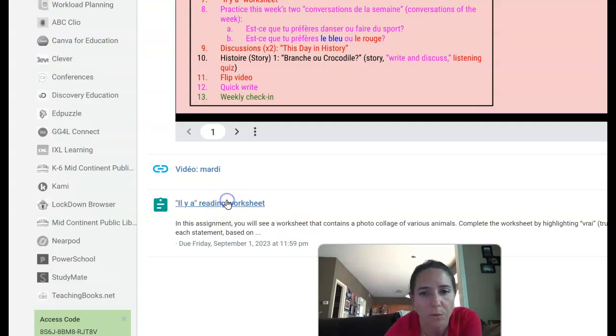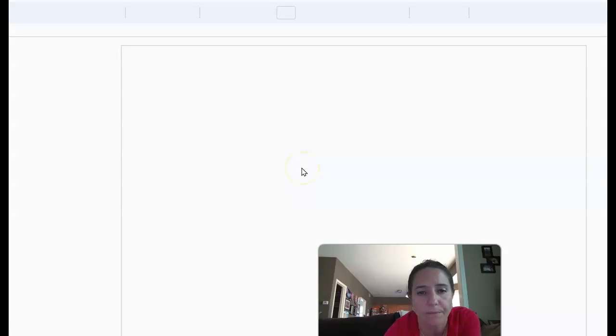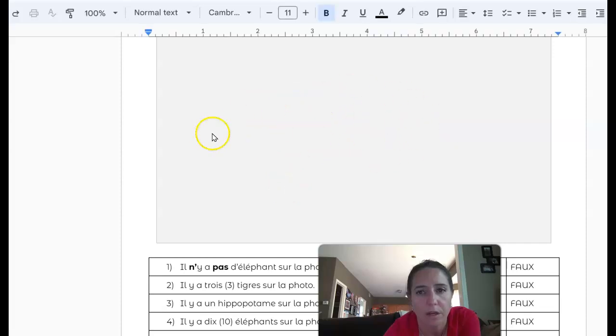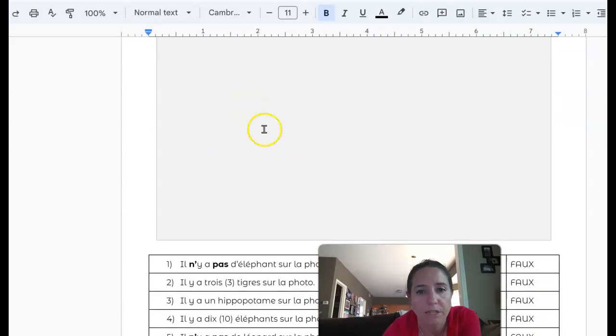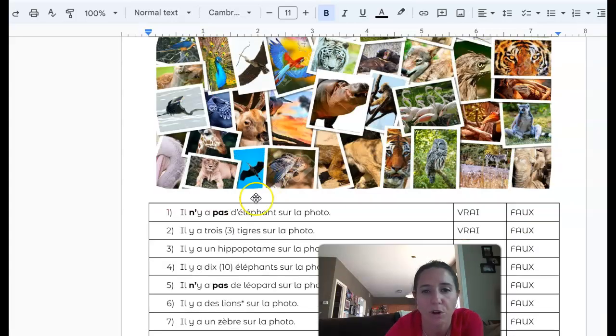So the Il y a reading worksheet. And you're going to click on this. And what you're going to do is just look at these pictures and determine whether the statements about the pictures are vrai, true, ou faux, false. Again, to get this information, to get this vocabulary, watch my video. It will be helpful for that.